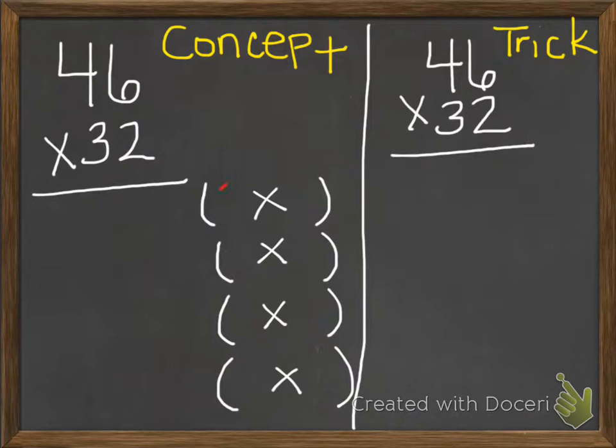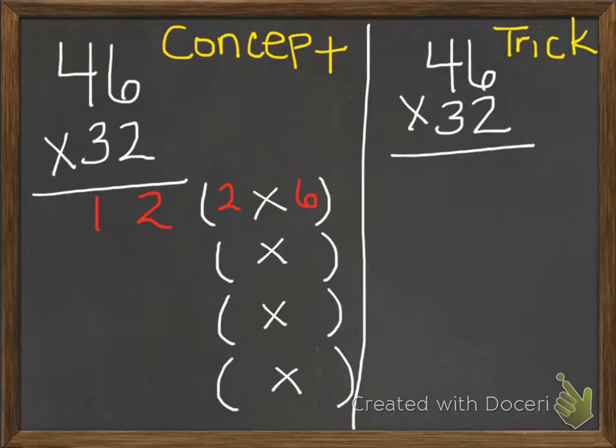So I know that 2 times 6 equals 12. And I'm going to line my 12 up to the correct place value. So my 2 is in the ones place and my 1 is in the tens place. And then I'm going to go back to my 2 here, and I'm going to look at this 4. So what this is saying is that I have 2 ones and I'm multiplying 4 tens.